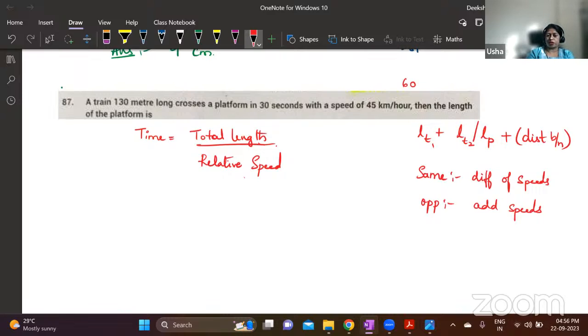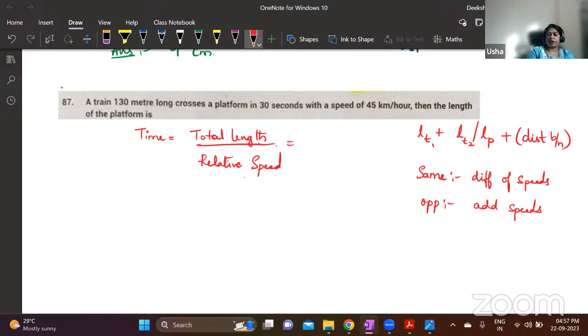Suppose only one object is moving, that is, the train is moving. The other one is either a platform or a rail or a person or another train which is not moving, which is a stationary train. In that case, whatever the train that is moving, its speed only you have to take here.